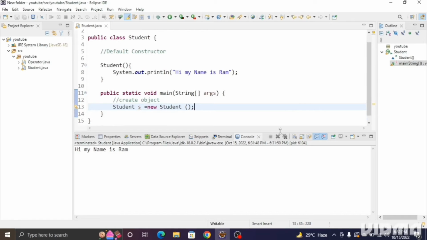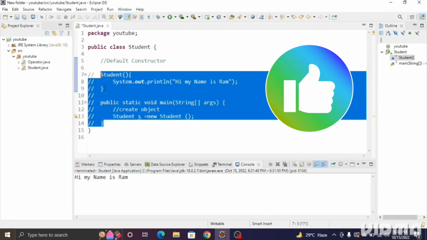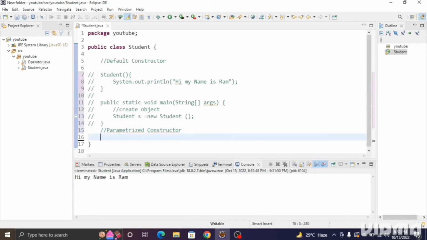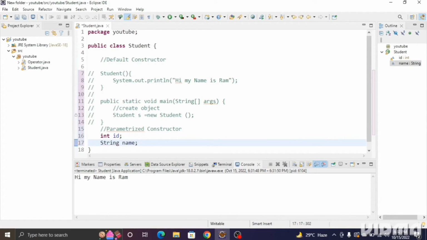Inside this program I'll create the parameterized constructor. But before this we have to comment all of this out. So for the parameterized constructor, I'll write here parameterized constructor. Now we'll create one constructor where we store the value of the ID and name of a student. First we have to take an ID as an integer data type, and name as a string data type. Okay, so this is completed.